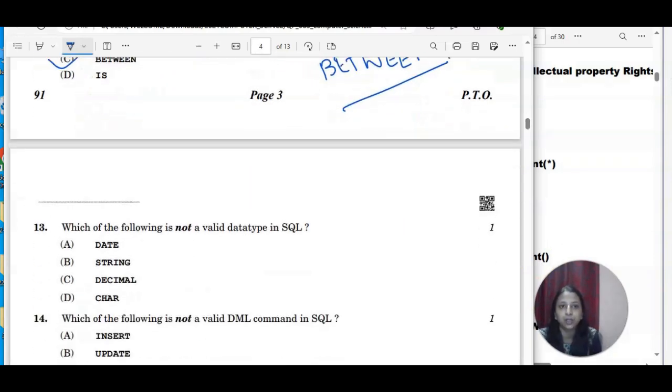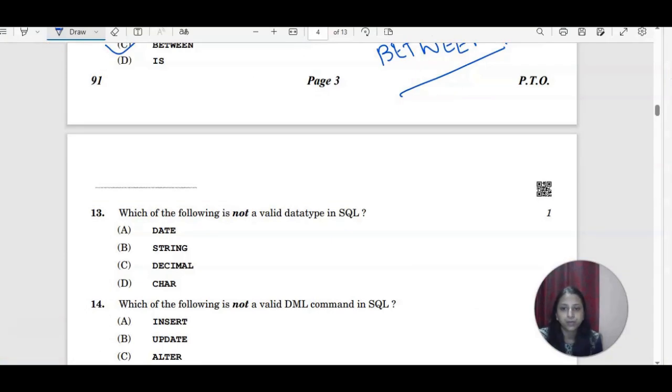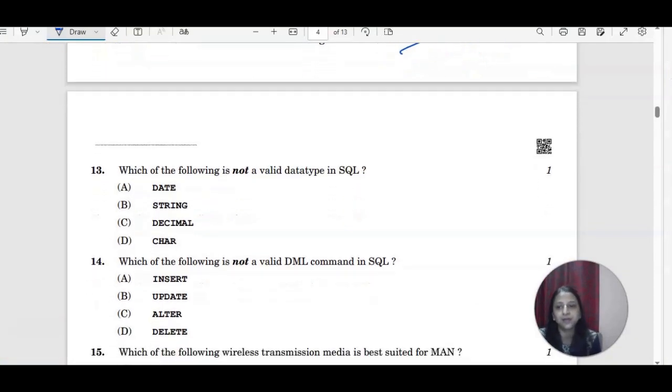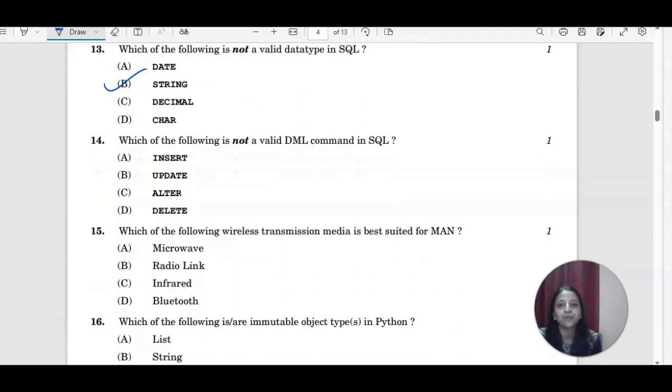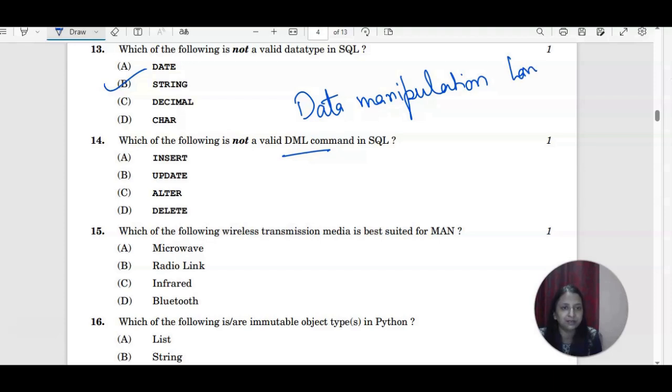We have: which of the following is not a valid data type in SQL? Which one is not a valid data type? That is a string. A string is not a valid data type in SQL. Which of the following is not a valid DML command in SQL? DML is data manipulation language. These types of questions come every year, so you have to take it a little seriously.